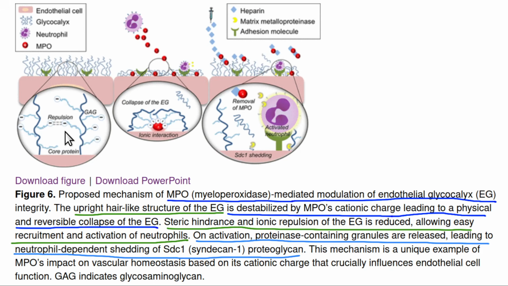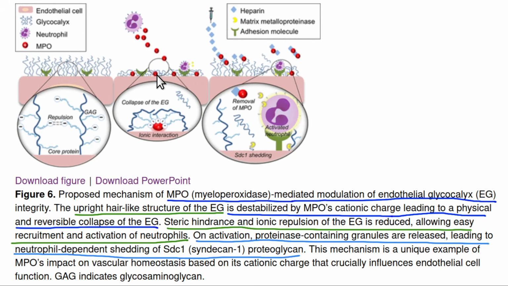Okay, so here's a picture of normal. All these negative charges from the heparan sulfates on the endothelial glycocalyx sticking up like trees on a mountain. That's normal. That's your baseline. And the neutrophil receptors are buried deep beneath the glycocalyx, so the neutrophil cannot normally see them, because its negatively charged zeta potential would cause it to bounce away from these. Now, after a high-fat meal, the neutrophil is activated and releases these positively charged MPO, myeloperoxidase molecules.